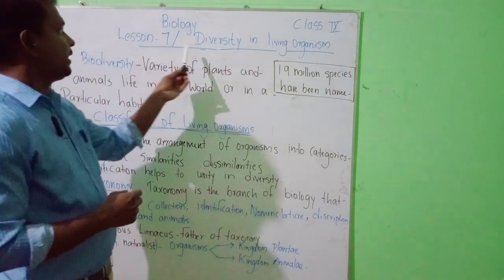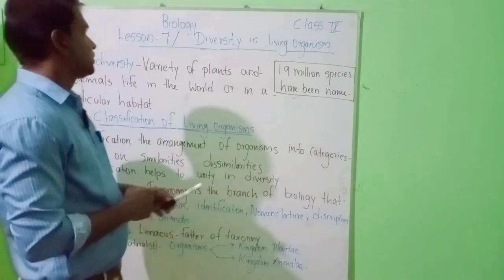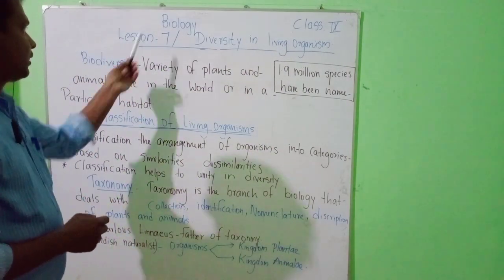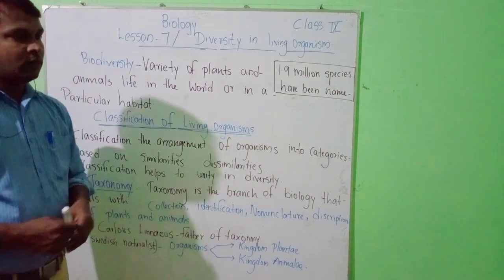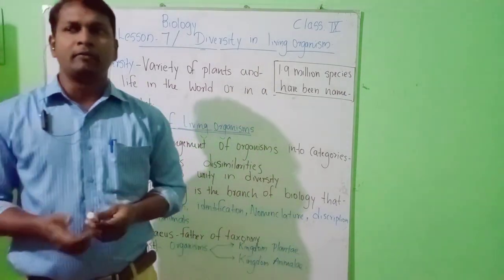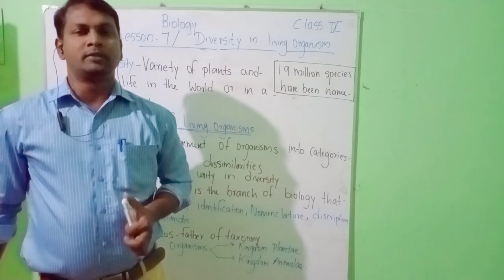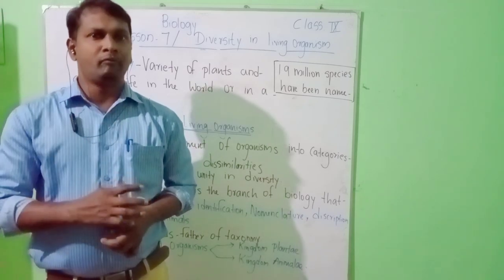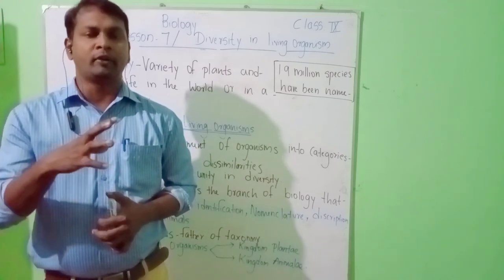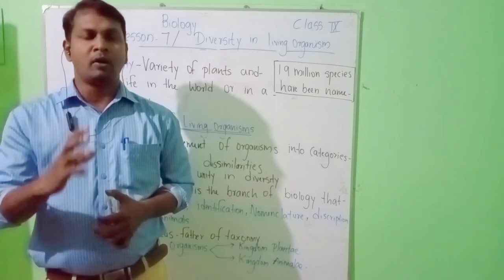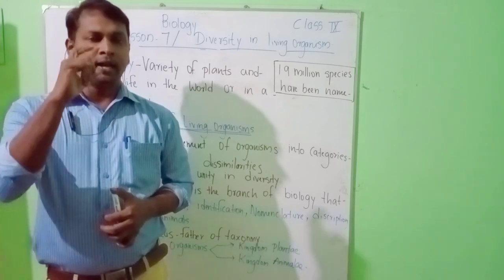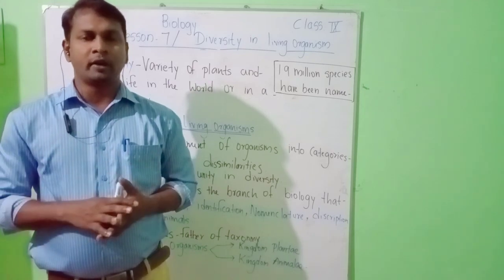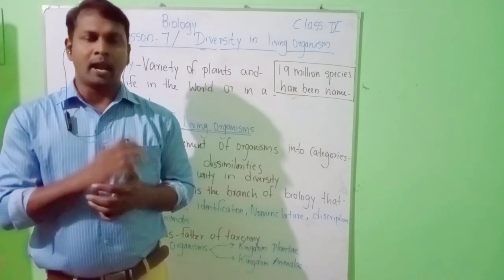Biodiversity, or the diversity in living organisms, class 9. So, what is the meaning of biodiversity? The simple meaning: the variety of organisms in an ecosystem is known as biodiversity. That means in an ecosystem, different kinds of organisms are alive.